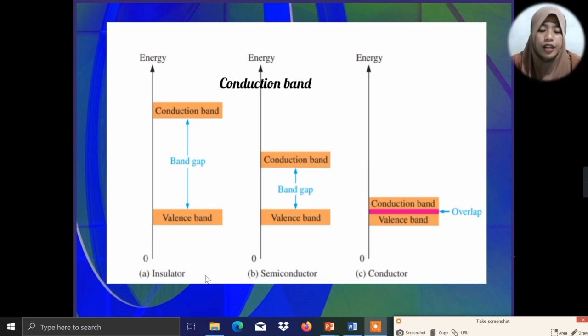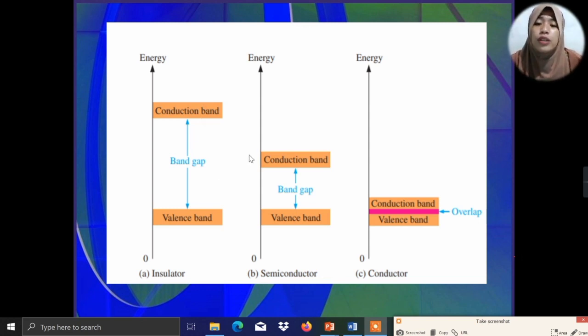So, as you can see here in the insulator, we have a large band gap, which means a large amount of energy is needed for our valence electrons to move from the valence band to the conduction band.